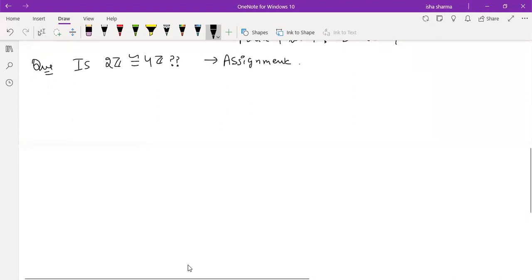Right. So now let's talk about the general result. What is the generalization of this result? These two examples I have taken, 2Z, 3Z and 2Z, 4Z. How was the second example different from the first example? Can anybody tell?